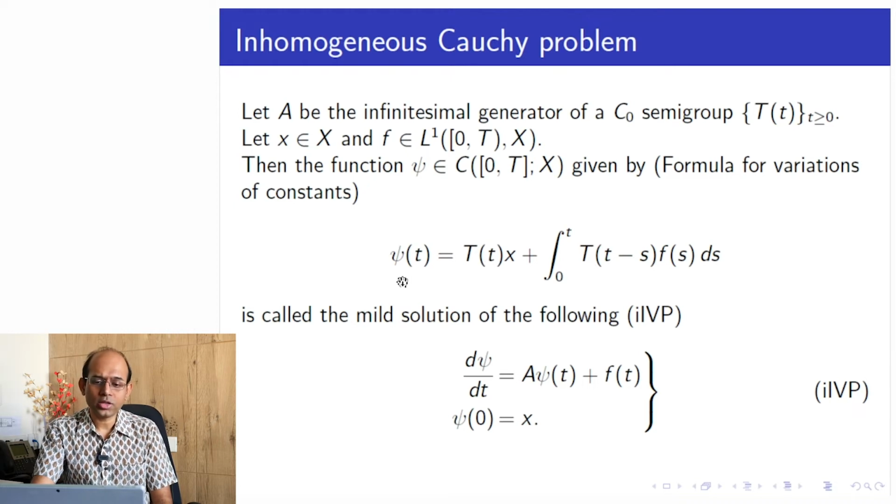Also we would like Aψ to be meaningful. Now, if x is from the domain of A, then T(t)x is also in the domain of A, so at least this part would be in the domain of A. So I can put x in the domain of A, and then we get the required smoothness at least for this term, but we have another term also.